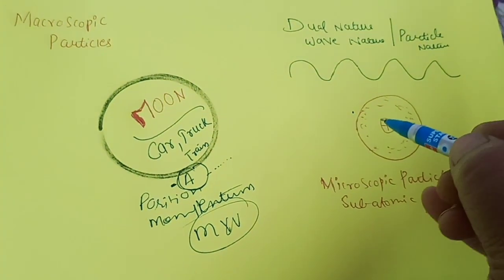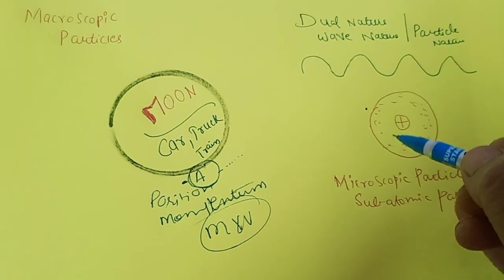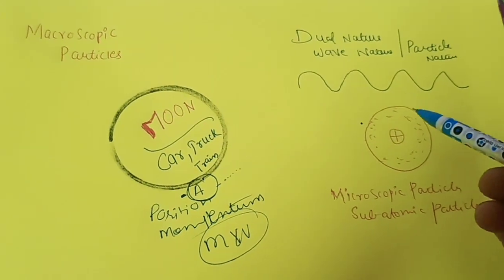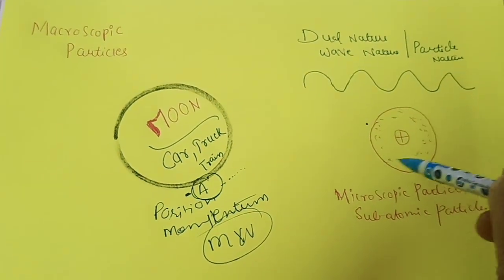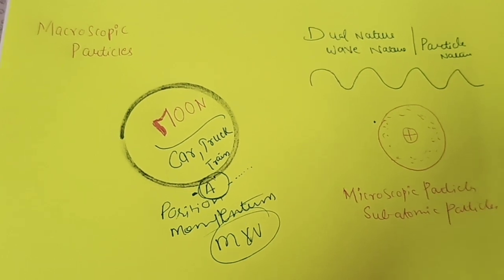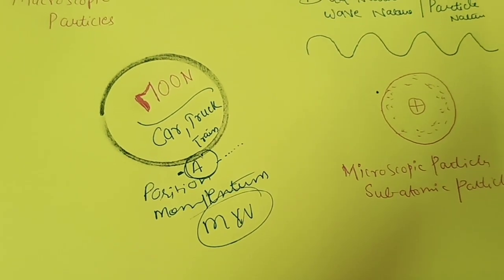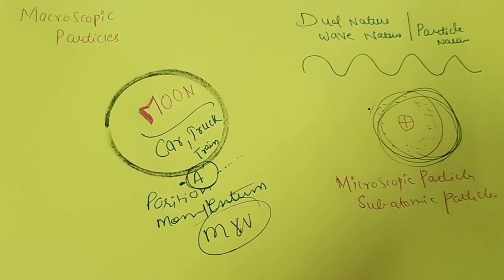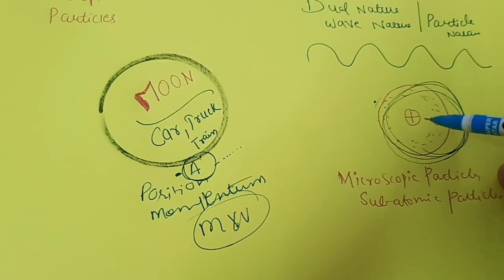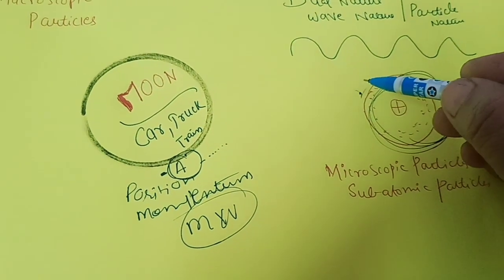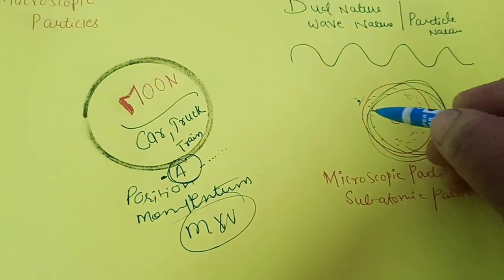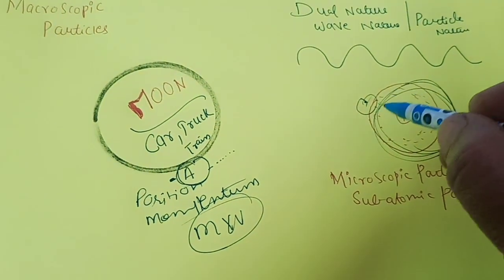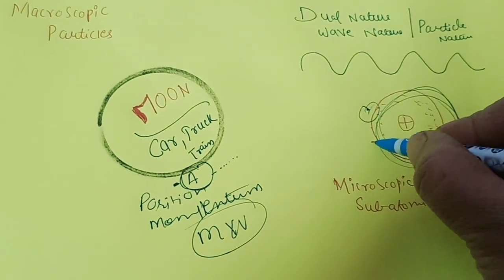But in the case of electron, proton or neutron, as these are very microscopic particles, as de Broglie already stated, the electron is in the form of a wave, having wave nature. If we want to tell its position, nobody can tell, because it is always in a state of motion. The electron is always in motion, so how can you tell the exact position of this electron? And even if you can tell the position, how can you tell its velocity? How can we determine the velocity of a small microscopic particle?